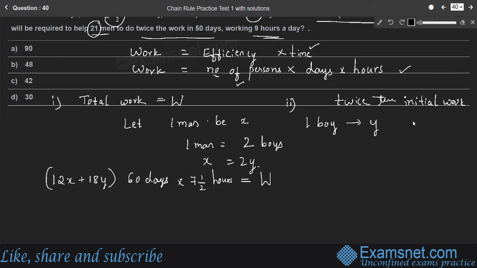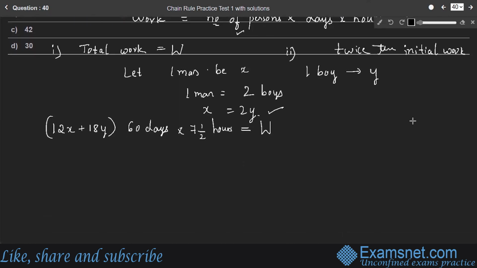Simplify it. Here X is equal to 2Y, right? One man is equal to 2 boys. So here (12 into 2Y plus 18Y) into 60 into 7.5, that is 15 by 2 hours, is equal to W. Still we can simplify.